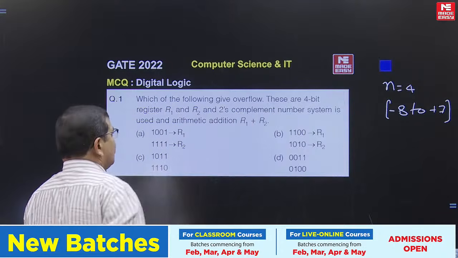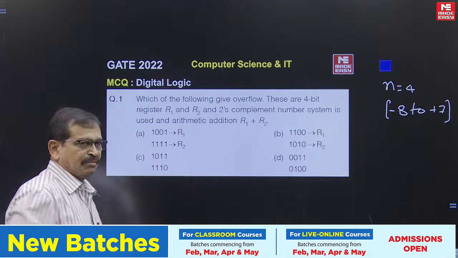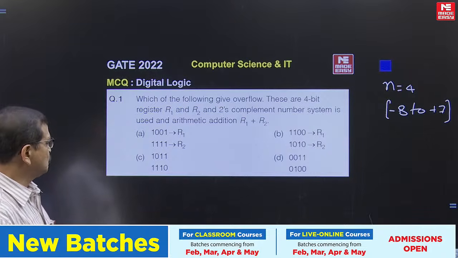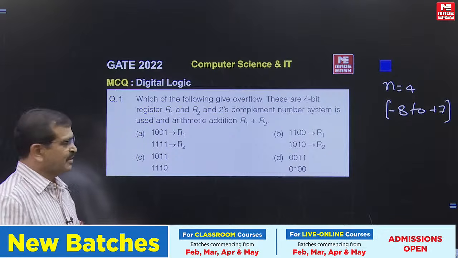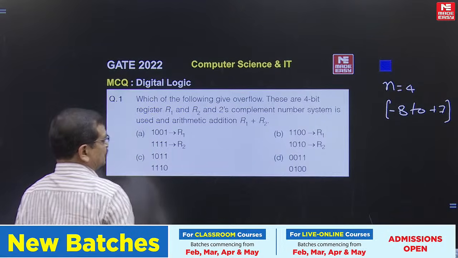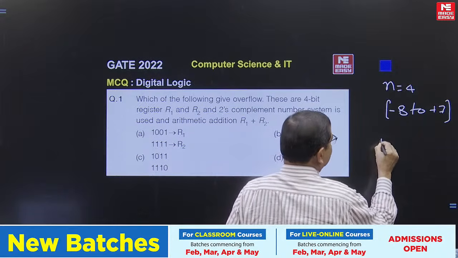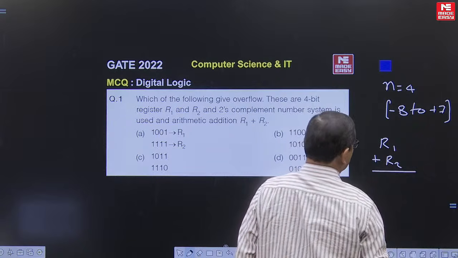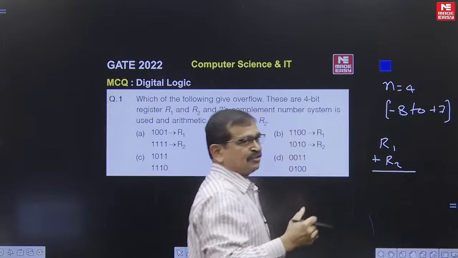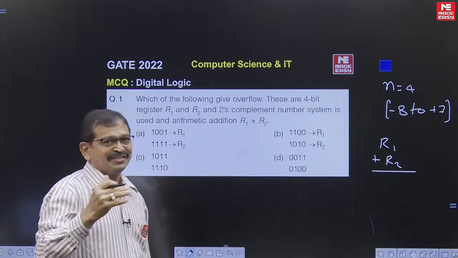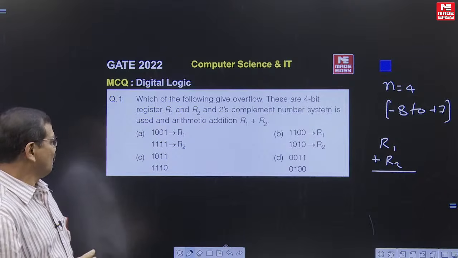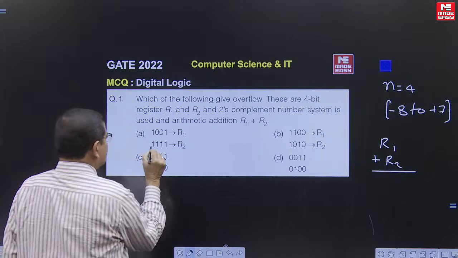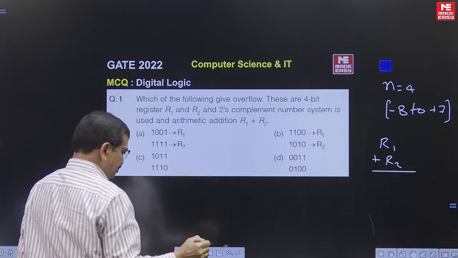If you have good knowledge of these number systems, well and good. Otherwise, in a simple way, we can see directly: whenever we add register R1 data with register R2, when these numbers are in 2's complement and we have a sign reversal, that indicates overflow.